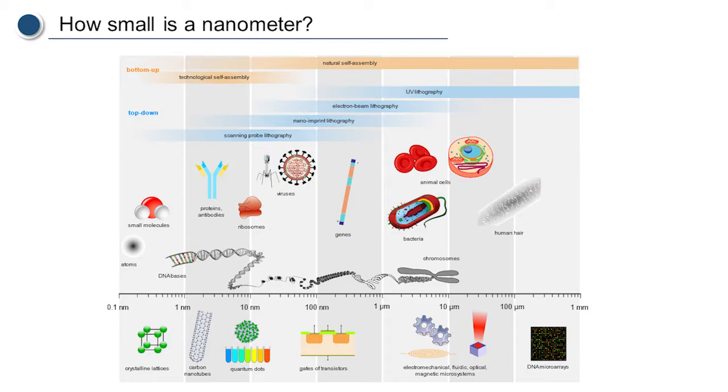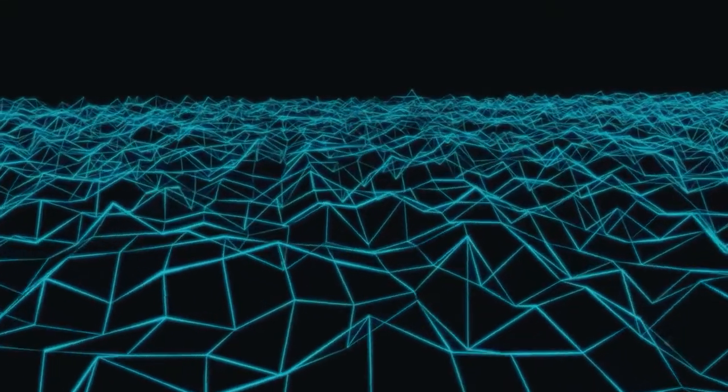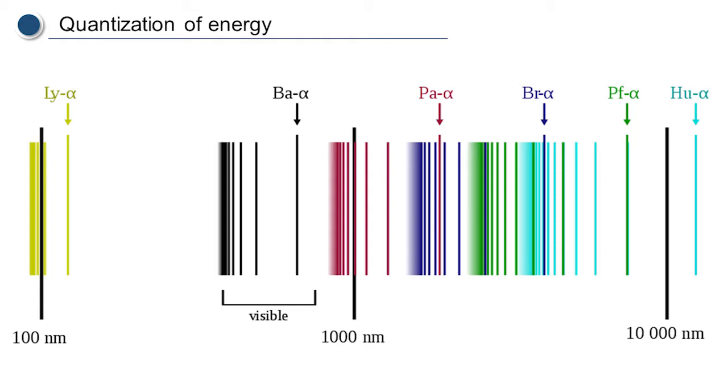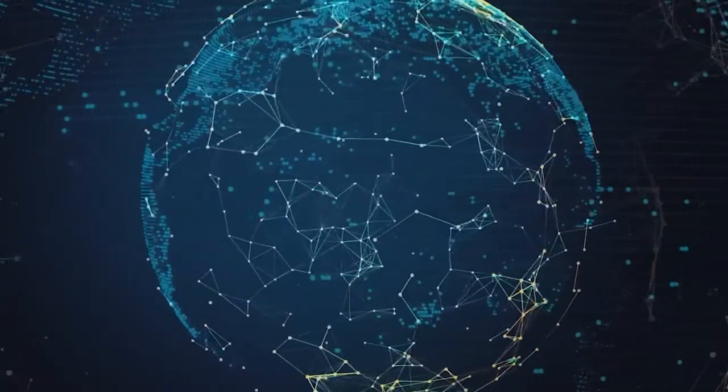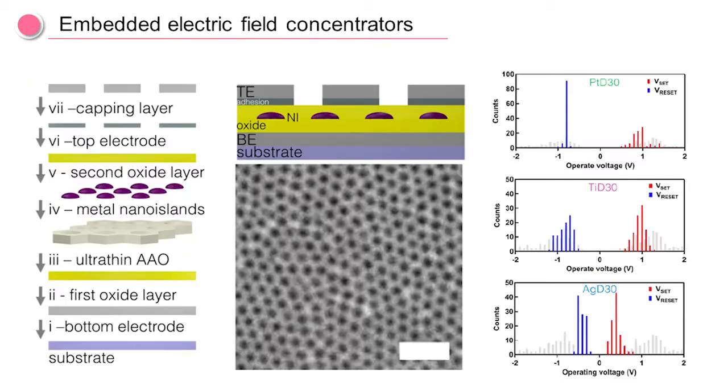Since an atom is about angstrom scale, 1 nanometer length contains not that many atoms, which means we can actually count the number of atoms and analyze the tiny force and effects from each atom. At this level, energy is not continuous. We call it quantized. So this is not just a small world, but we can actually find interesting phenomena such as quantum confinement or proximity effect. And my research is about building structures with various nanomaterials and seeing how they affect each other electronically.